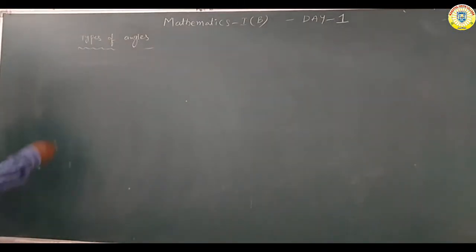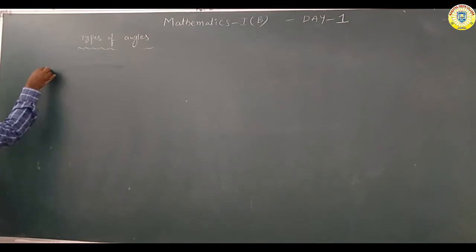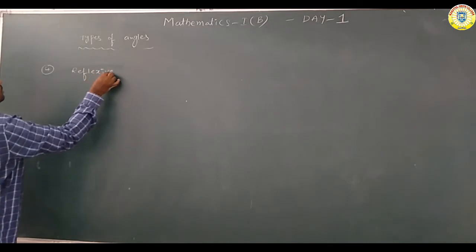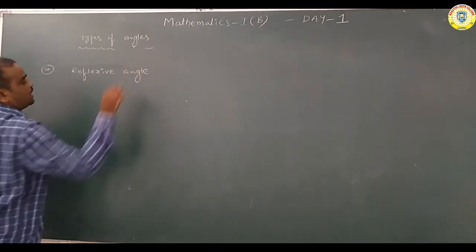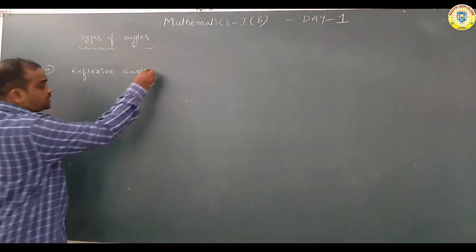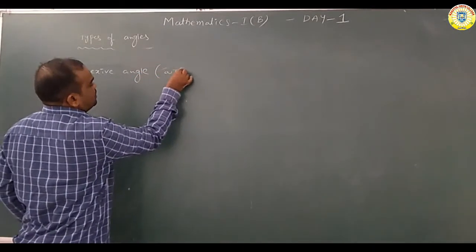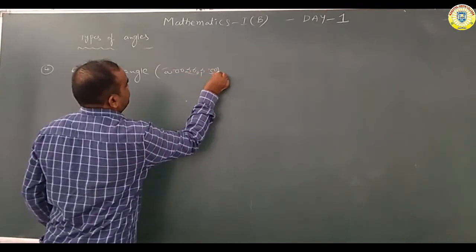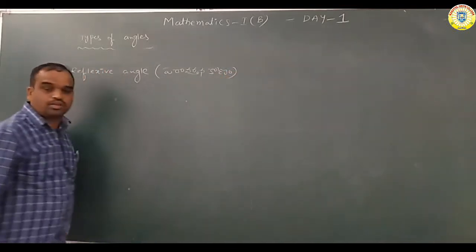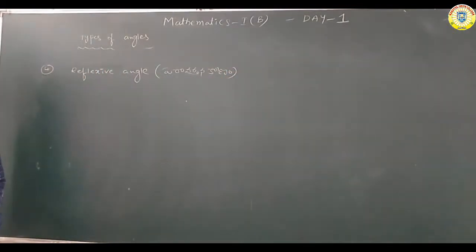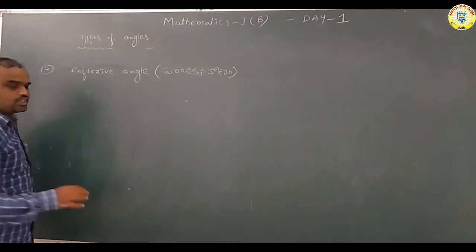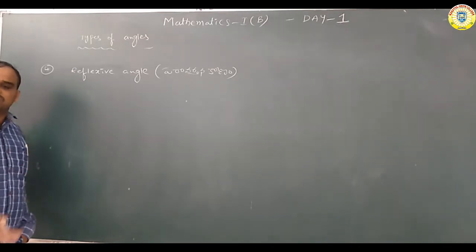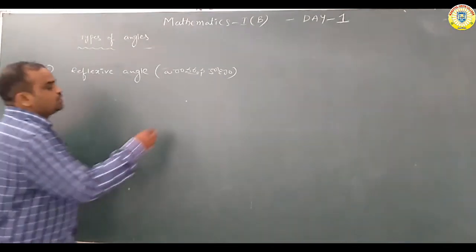Reflexive angle. Reflexive angle means paravartana konam. Okay? Reflexive angle means the measure of an angle is above 180 and below 360, not 270, not 360. So like this one.